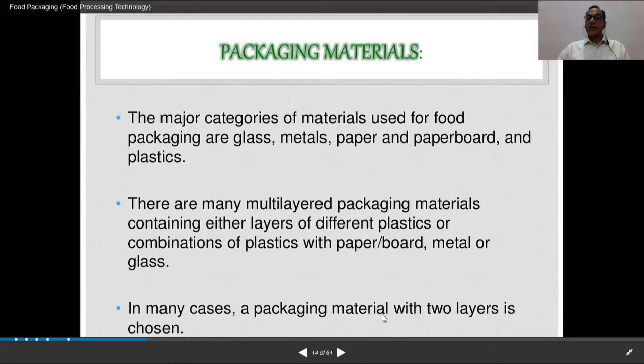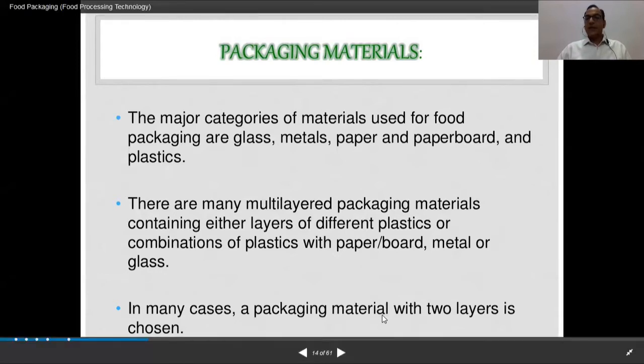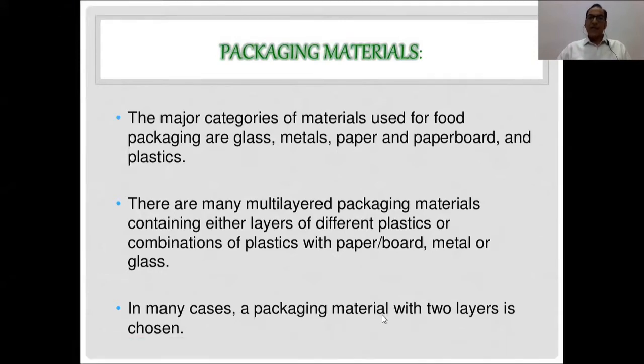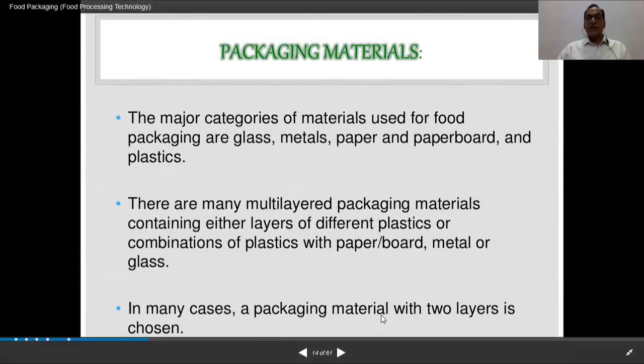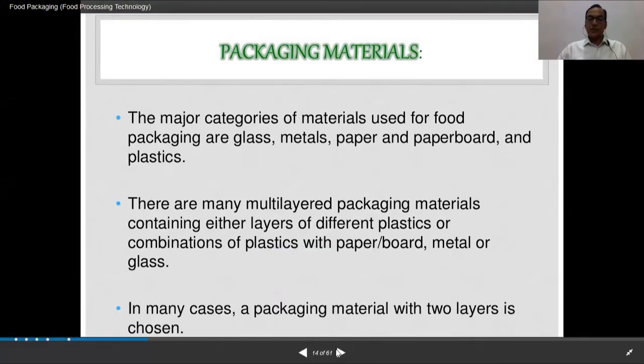So let's study the basic packaging materials which are common and which contribute to the majority of the packages for packaging of the food products. And for that, I have to share my screen. Materials used for food packaging, as I told, are glass, metals, paper, paperboard, and plastics. There are many multi-layered packaging materials containing either layers of different plastics or combination of plastics with paper, board, metal, or glass. In many cases, a packaging material with 2 layers is chosen.